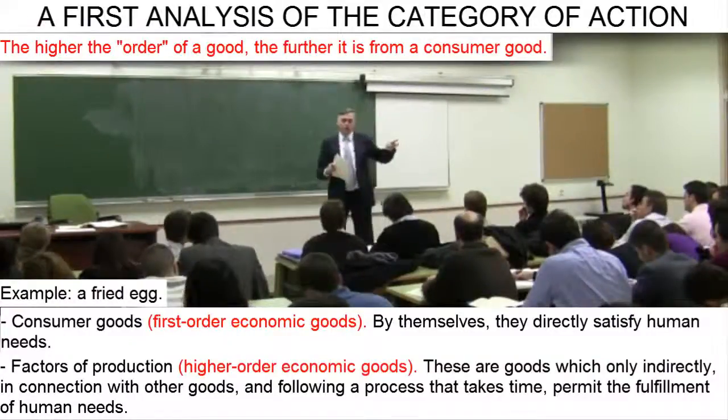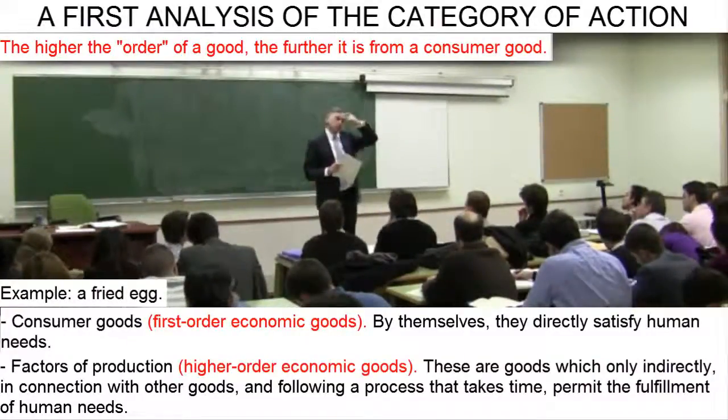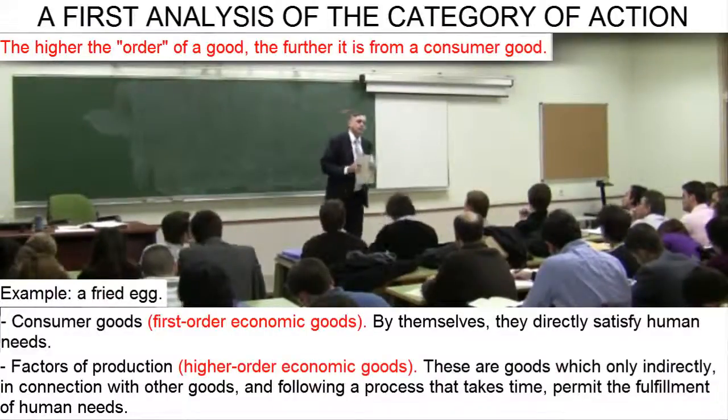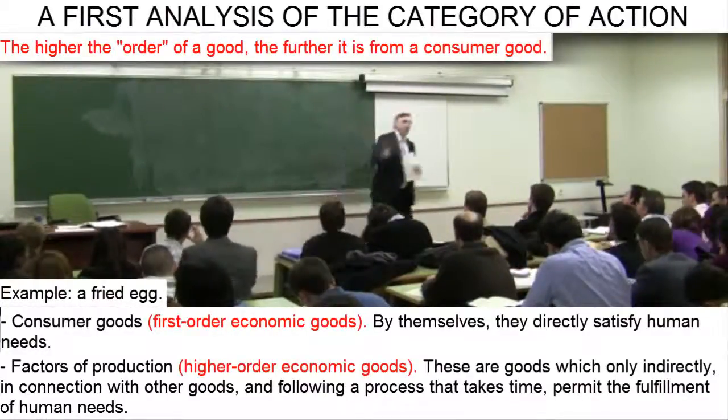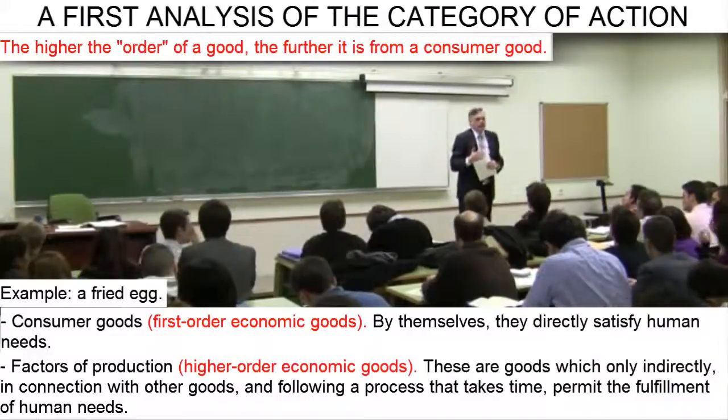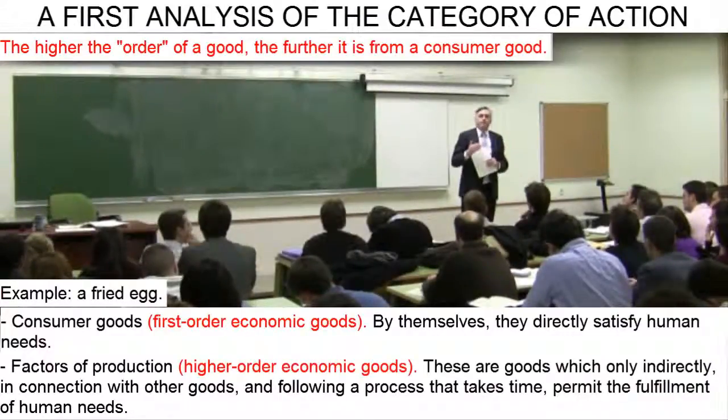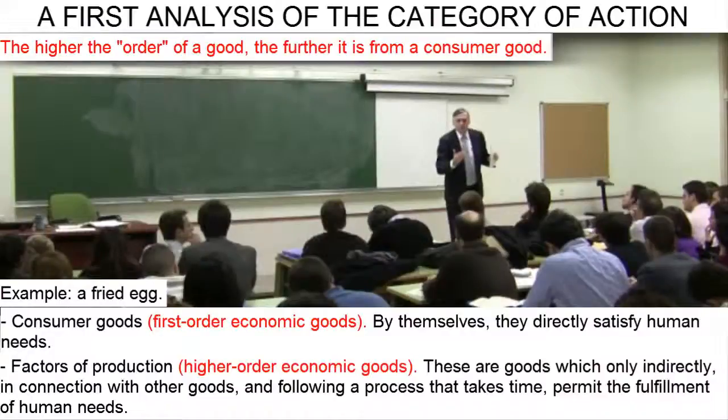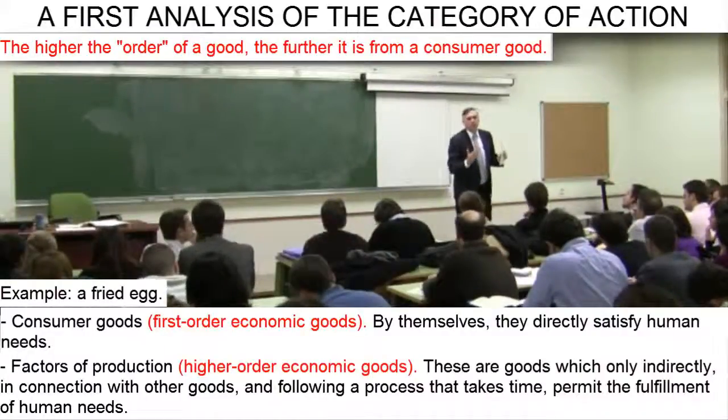Right now we're thinking about economic goods of the second order, like the frying pan, from the stage prior to consumption and closest to it. But we can go further back and imagine a sheet of steel in the corresponding factory, where a machine is going to squash it into the shape of a frying pan.